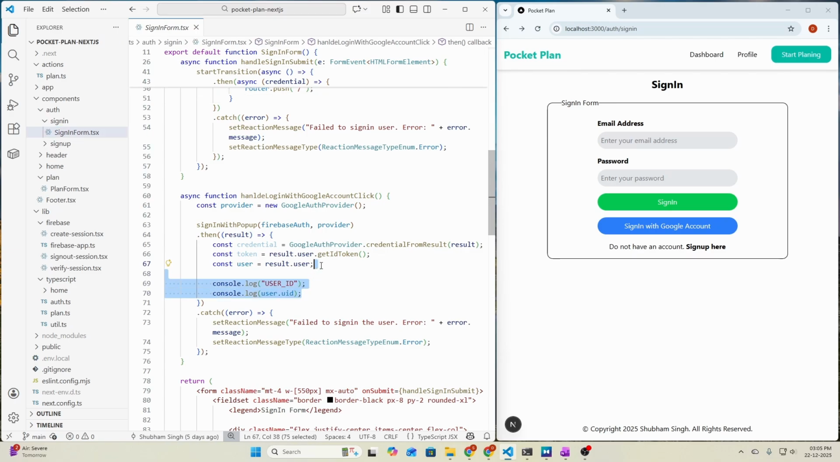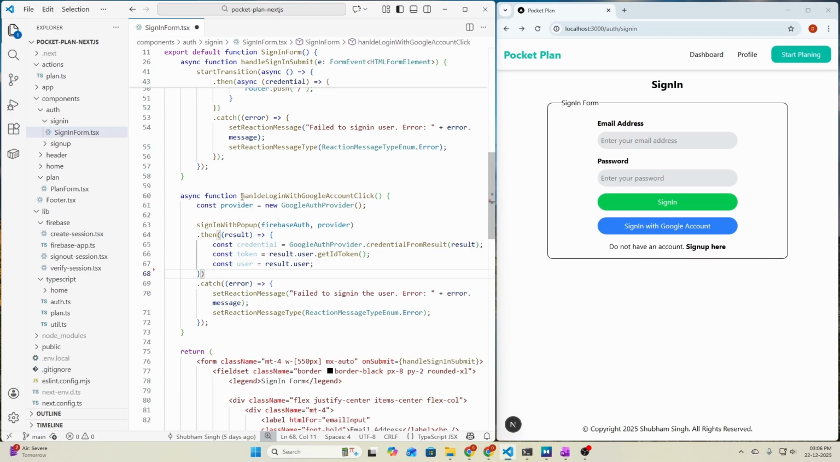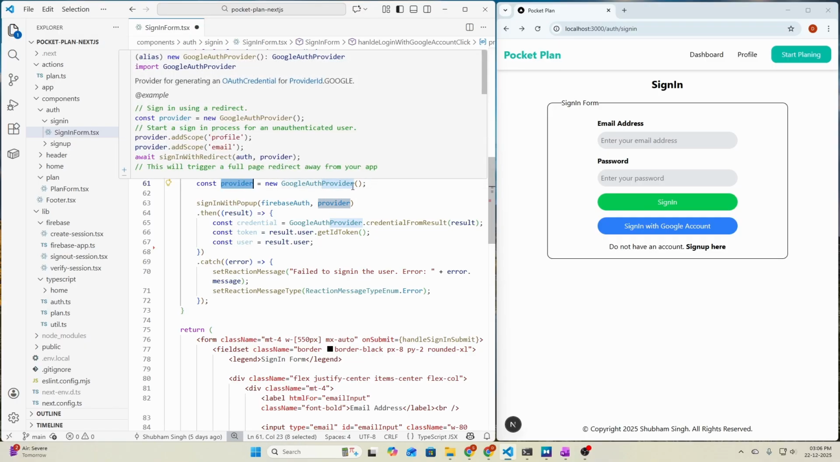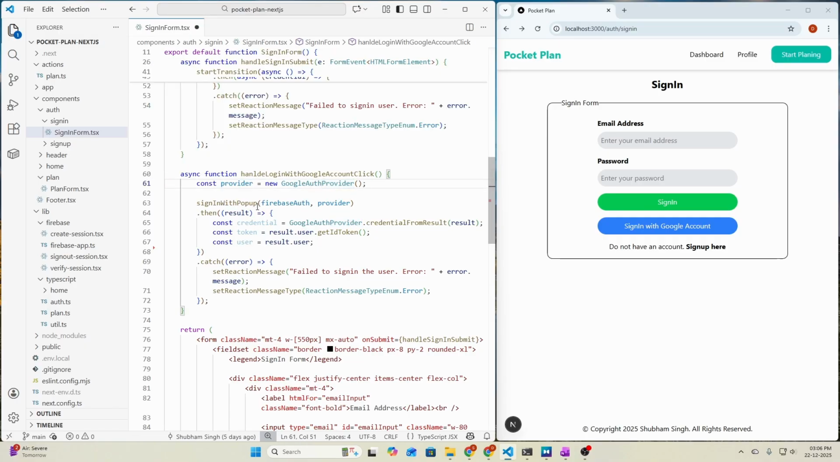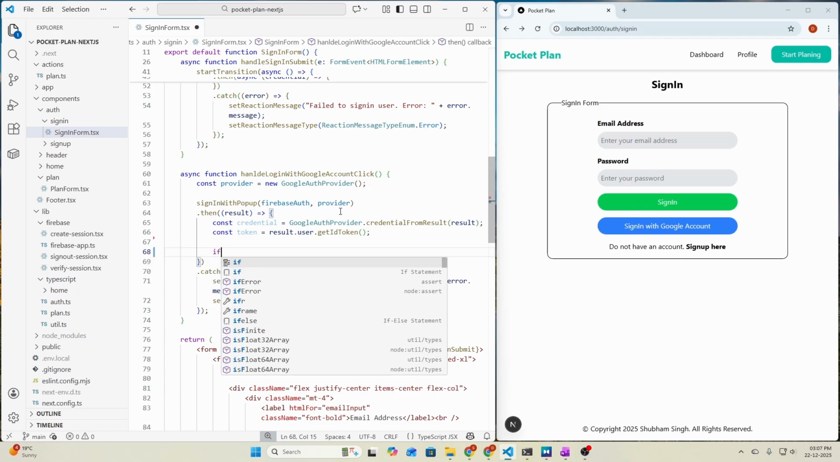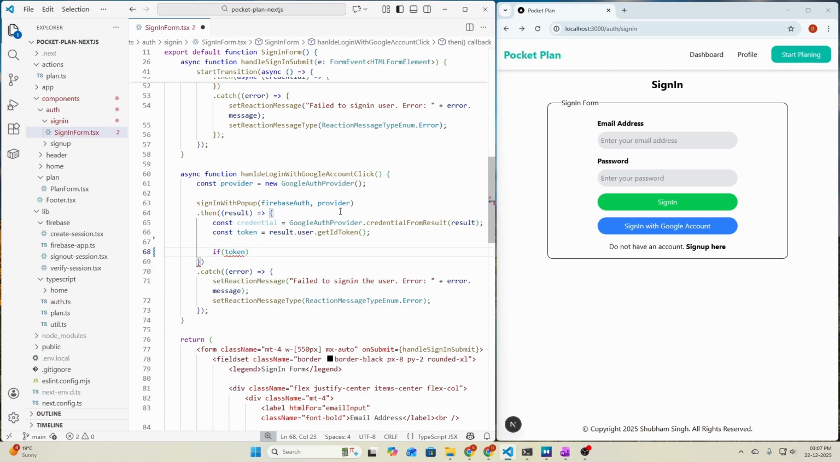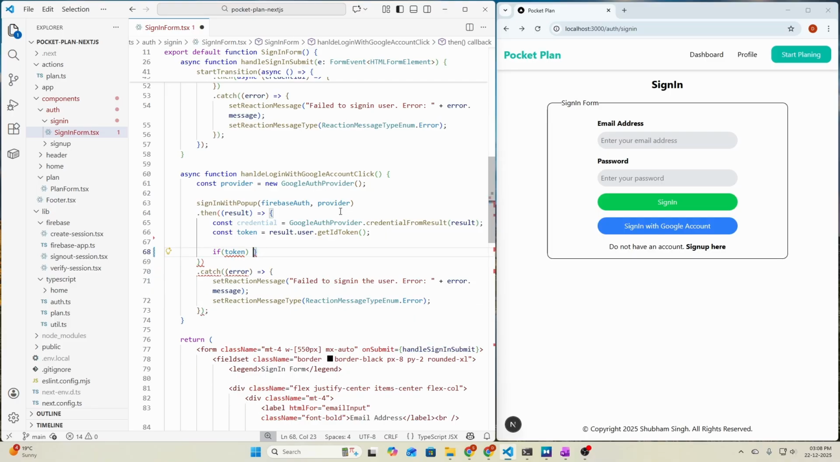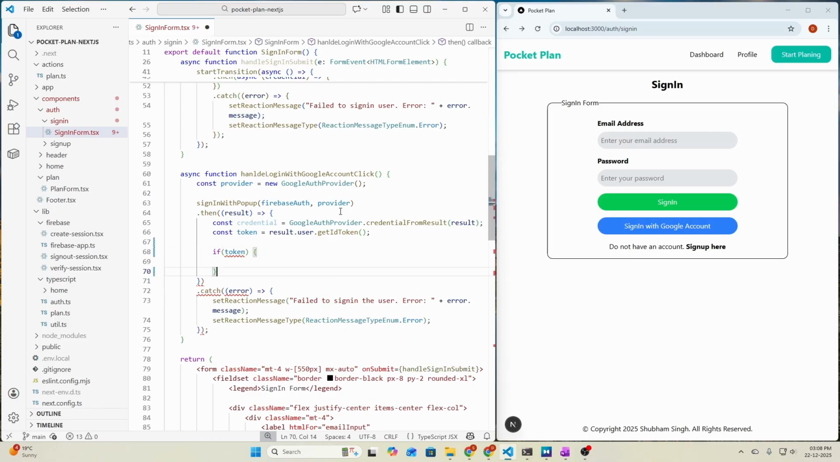Instead of console logging the user ID, we need to do something here. So inside our handle login with Google account click that is linked to this button here, we are currently getting the provider, that is a Google Auth provider. Then we are signing in with pop-up, and when the sign in is successful, we are getting the result, and we are getting the credentials of user and also the token from result.user.getIdToken, and we don't need the user here. So here we need to check if token is truthy, that is the token exists. Oh, why do I have the square brackets here, we need the curly brackets here. So let's remove them and delete this also.